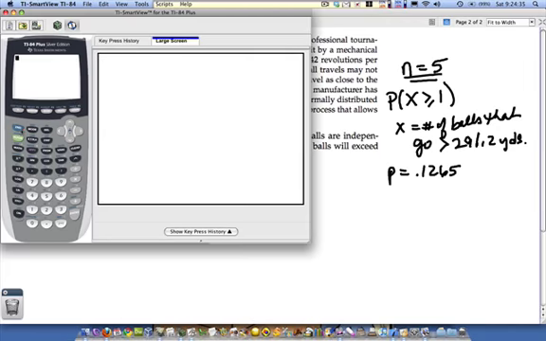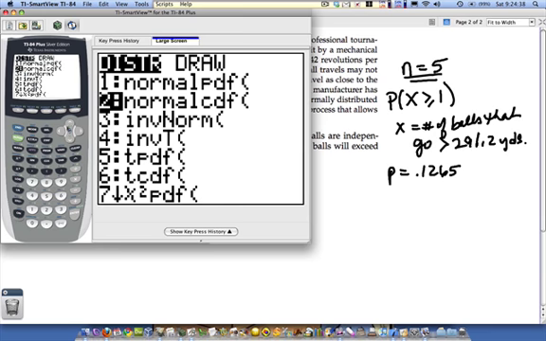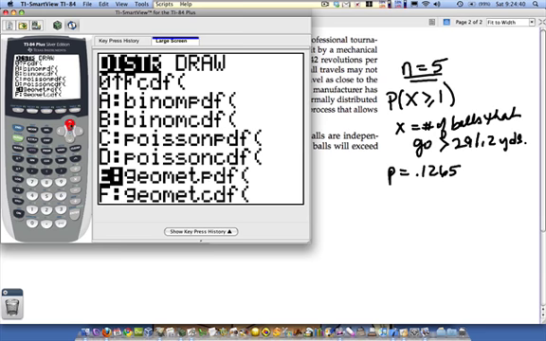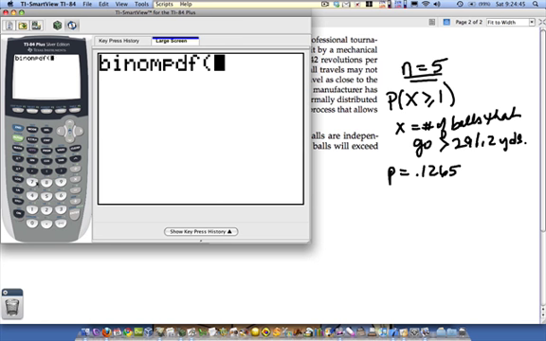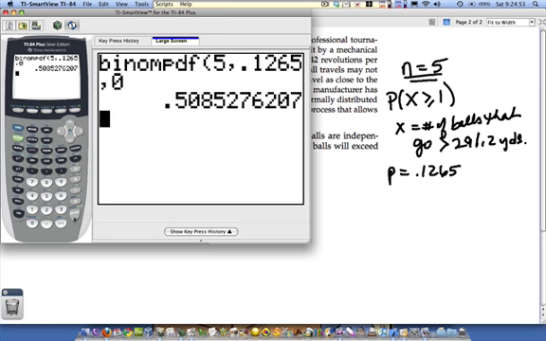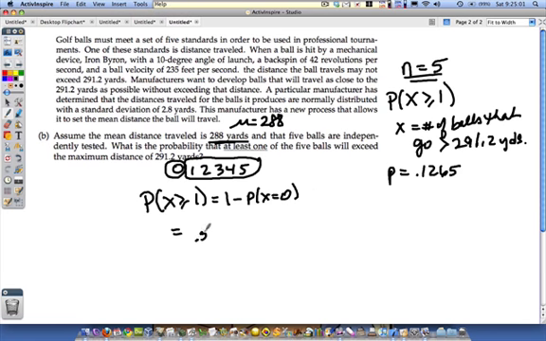Okay, so here we're going to look at binompdf. So right up here, choice A. n is 5. Probability of success is 0.1265. And we're looking for none of them being successful, none of them traveling more than 291.2 yards. And the probability is 0.5085. Okay, so I'll go ahead and write that down here. Equals 0.5085. Notice I didn't write the calculator speak down. All right, this is the work. That's what you want to show for the work.